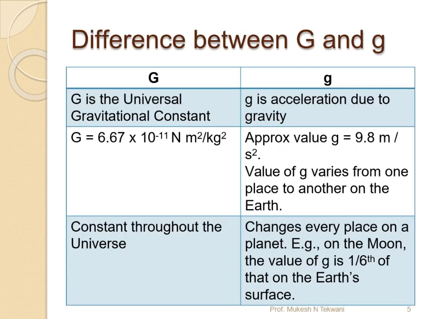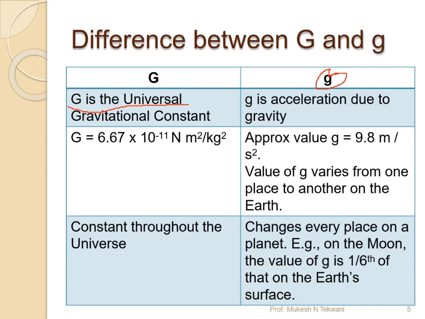So basically, what is the difference between them? We used to say the gravitational force of attraction of the Earth is going to be small g, and the value of that is 9.8, and it always remains constant, right? So if it remains constant, then what about this capital G that we have? Basically, the difference is that capital G is the universal gravitational constant, but small g is the acceleration due to gravity.